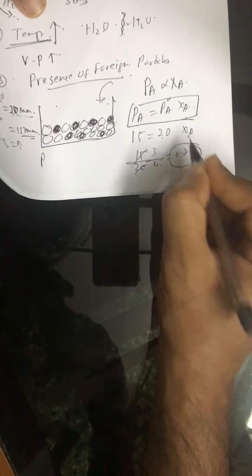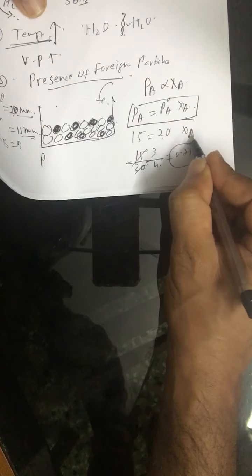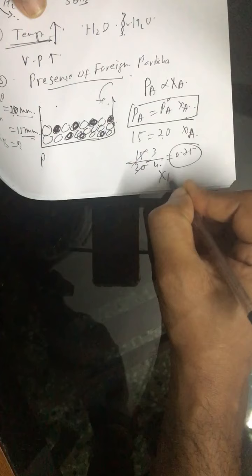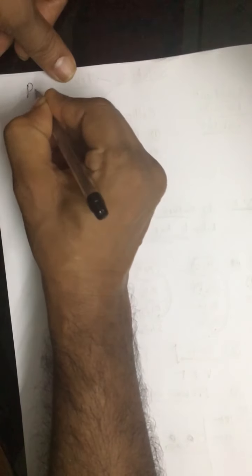This is the mole fraction of solvent, x of A. So the mole fraction of solute will become 0.25. Alright. So based on this, PA is proportional to x of A.